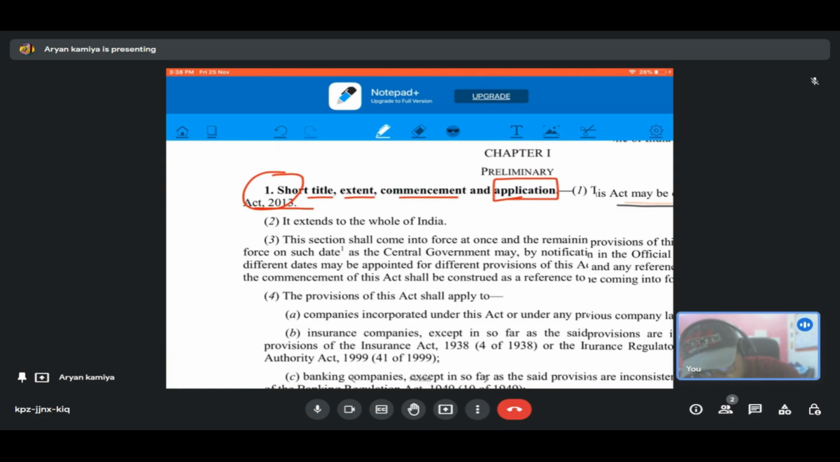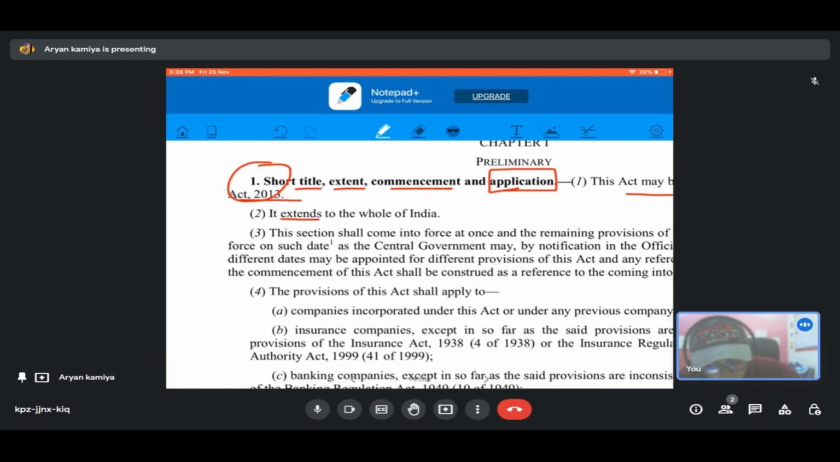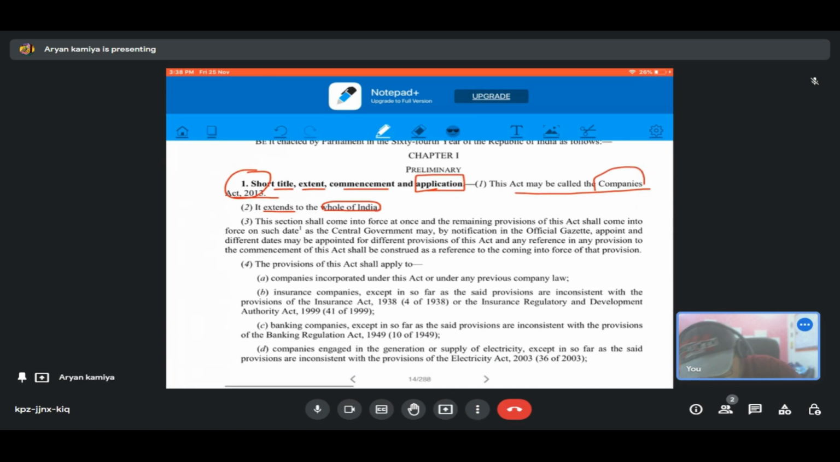And second, we have the extent. It extends to the whole of India. Previously, Jammu and Kashmir was excluded from the whole of India, but now it is included. Third, we have the commencement of the act. This section shall come into force at once, and the remaining provisions of this act shall come into force on such date as the Central Government may, by notification in the official gazette, appoint, and different dates may be appointed for different provisions.